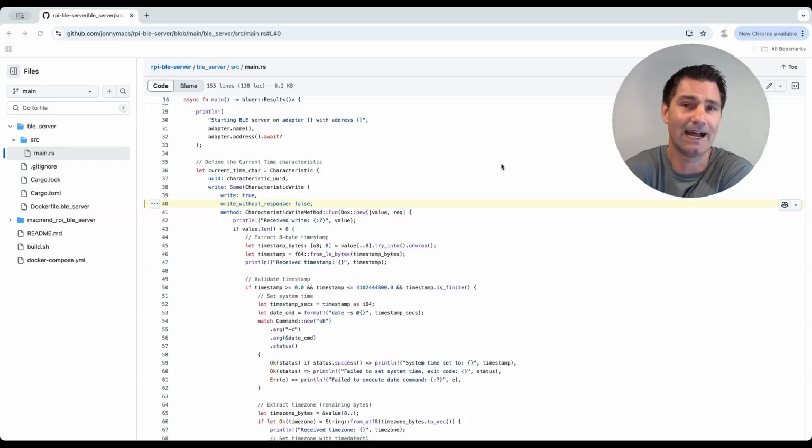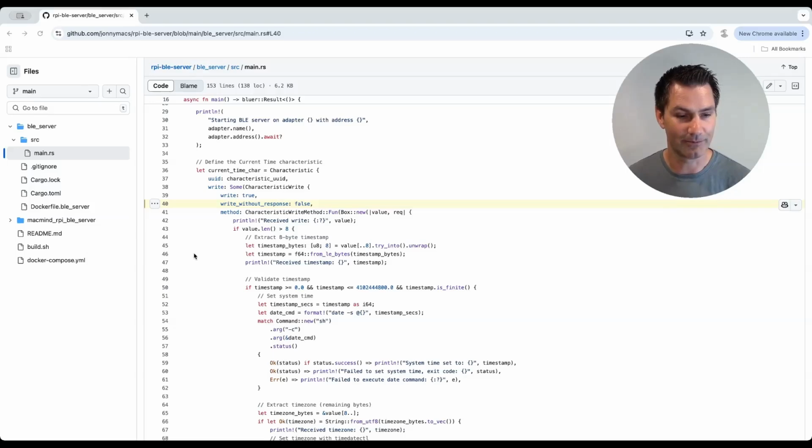However, that's not really how this model works. It's more of an async model. And so really the way that we want to implement this is we don't want to expect a response on the client side, okay? And so the way we broadcast this characteristic to the client is going to be as, hey, I'm broadcasting that I can receive a write on this characteristic. However, I'm not going to send you a response, okay? And so let's get through what that looks like. It's really quick, but really crucial if we want this to be set up correctly. And really this is just going to be as simple as setting this value now to true.